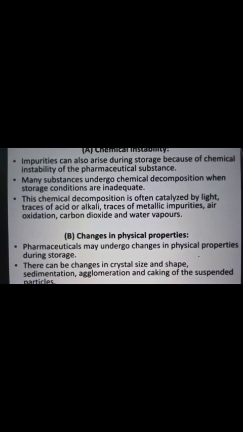The second instability impurity is changes in physical properties. Pharmaceuticals may undergo changes in physical properties during storage. There can be changes in crystal size and shape, sedimentation, agglomeration and caking of suspended particles. So physical properties also lead to impurities accumulated in the final product.